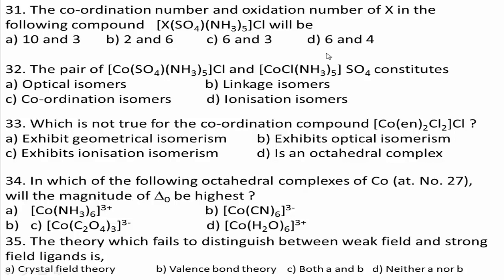Students, the coordination number and oxidation number of X in X[SO4][(NH3)5]Cl will be 6 and 3, because the coordination number of this complex is 6 and x minus 2 plus 0 minus 1 equals 0.